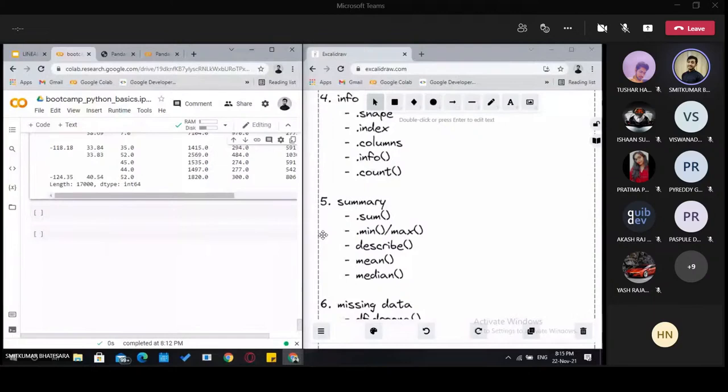And if you want to learn more, you can definitely try out stuff by yourself and through the internet. I will also share a cheat sheet with you for this pandas library.